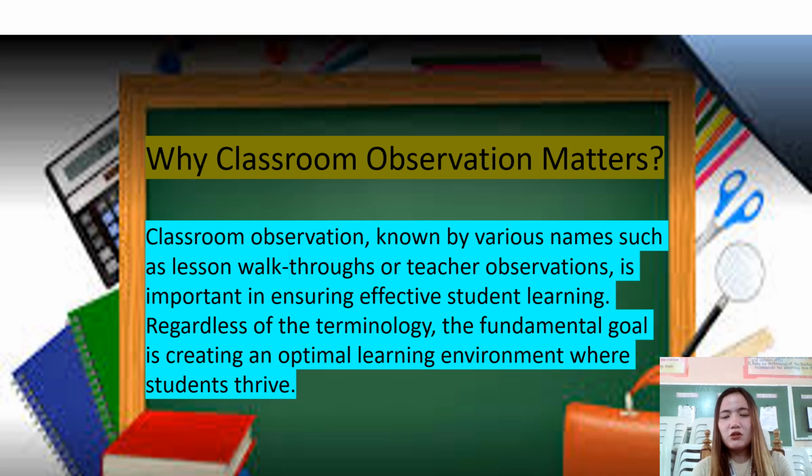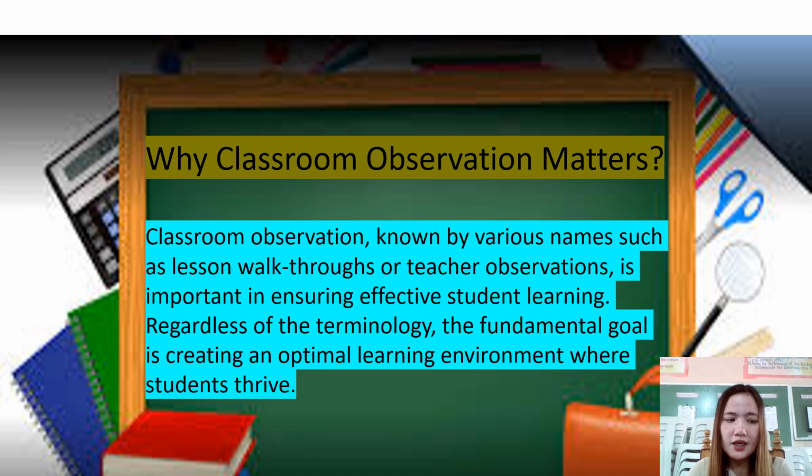Why does classroom observation matter? Classroom observation, known by various names such as lesson walkthrough or teacher observation, is important in ensuring effective student learning. Regardless of the terminology, the fundamental goal is creating an optimal learning environment where students thrive.